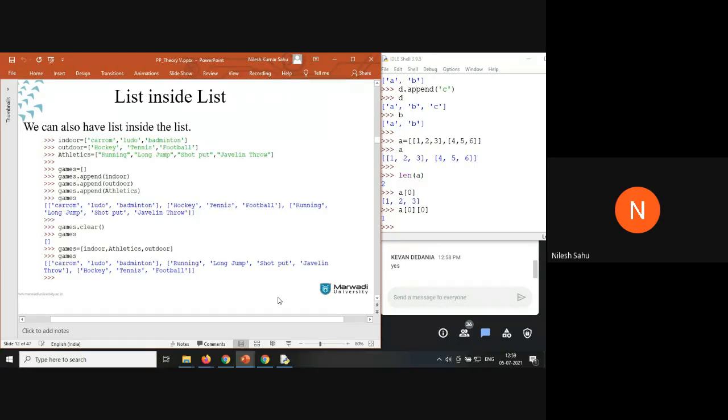And there is an external library, numpy.array. It is going to convert this particular list to an array. So if you have any doubt, you can ask me now. Anyone having any doubt related to list, or is it clear to everyone?